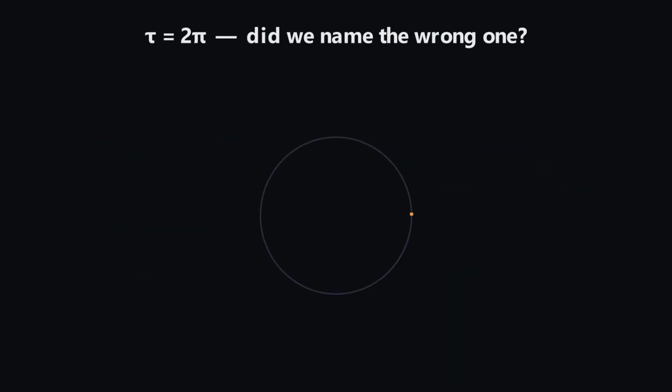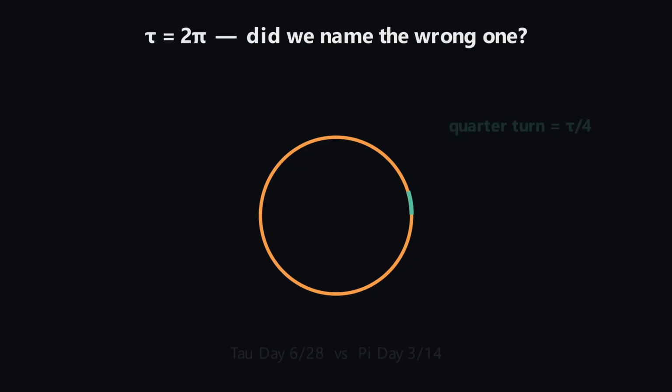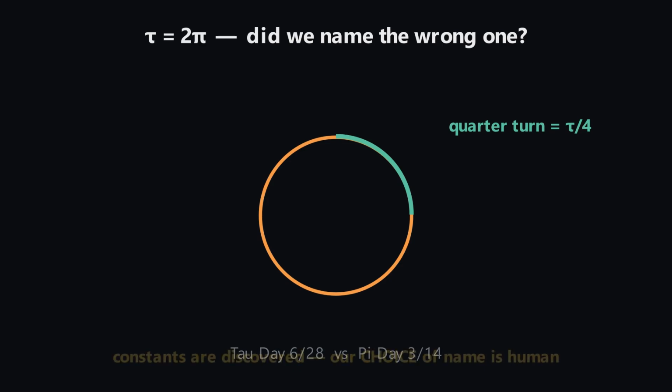Now, a confession. Some mathematicians think we picked the wrong constant. Tau is simply 2 pi, the full turn instead of the half. Measure angles in tau and everything reads naturally. A quarter turn is a quarter tau. It's a civil war among mathematicians, fought half seriously with pastry puns. Tau Day, June 28th, answers Pi Day, March 14th. The lesson is subtle. The constants are discovered, but our choice of which one to name is human. And sometimes, we argue we chose wrong.